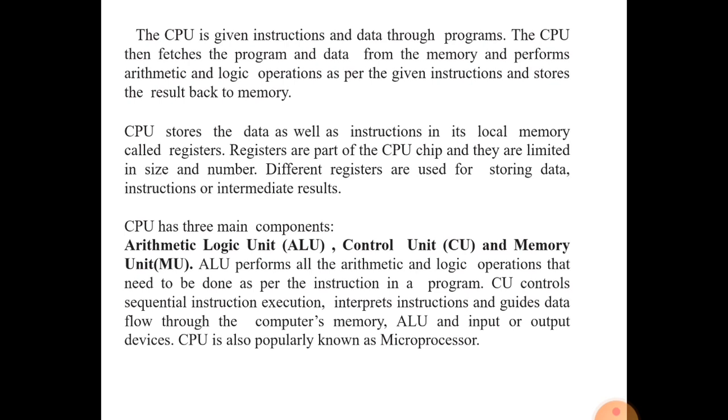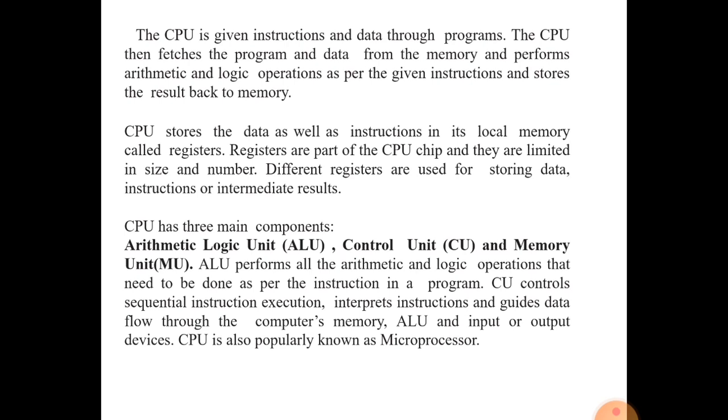Now, the data that is received from the input devices will be in the RAM. How does the computer system process? I am going to tell. The data that we input from the keyboard or mouse, the instruction or data comes to the CPU. In the CPU, first it will be moved into the RAM, random access memory. The overall processing of the data and instructions takes place in RAM only.